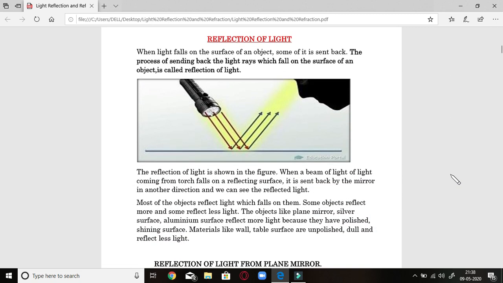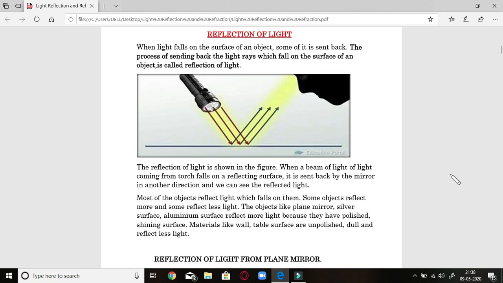Next is reflection of light. When light falls on the surface of an object, some of it is bent back. The process of sending back the light rays which fall on the surface of an object is reflection of light.